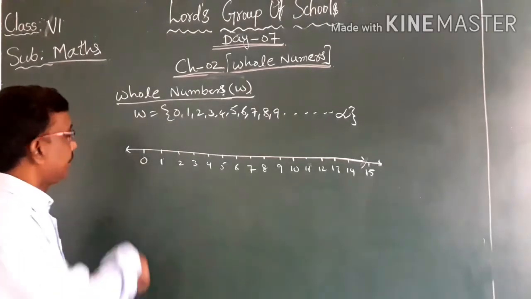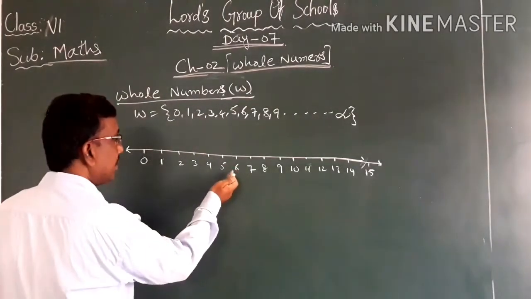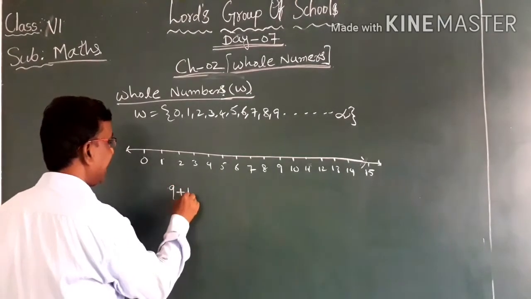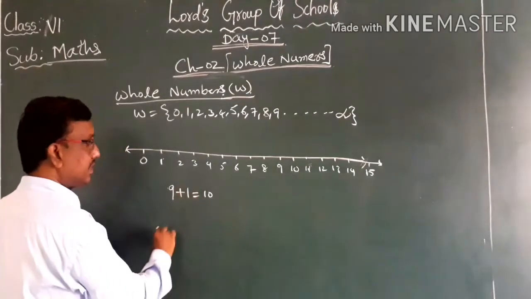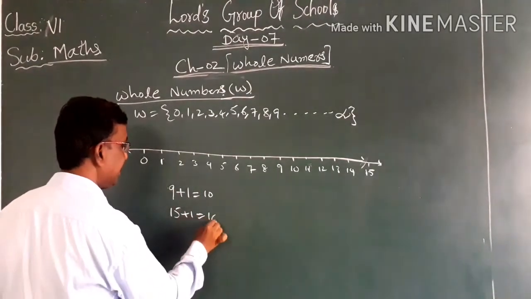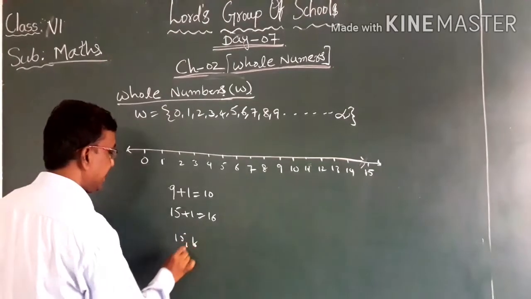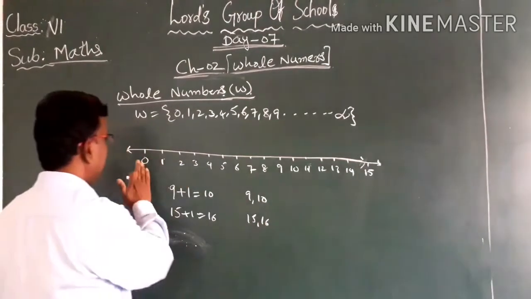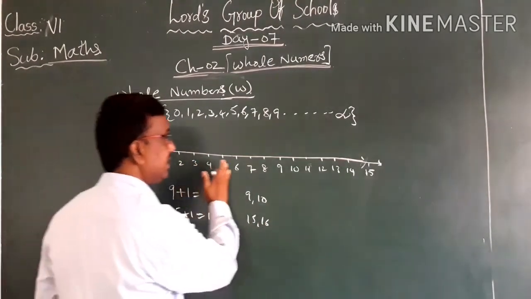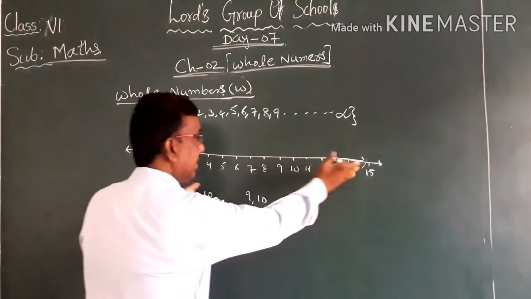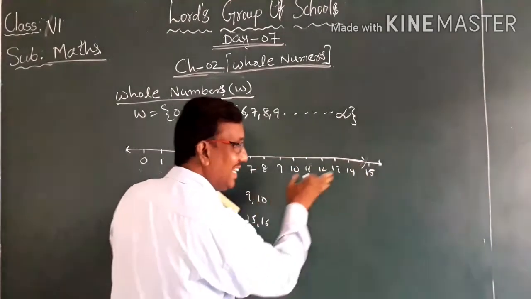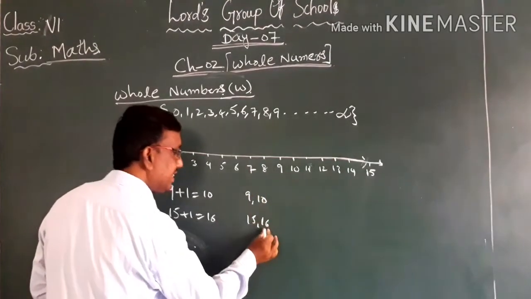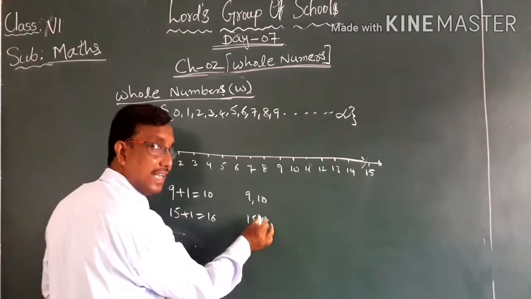For example, if you want to find the successor of 9, you can find 9 plus 1, that is 10. Successor of 15, 15 plus 1, that is 16. When you compare 9 and 10, or 15 and 16, see 0, 1, 2, 3, 4, 5, 6, it is going on. If you are going towards the right side of the numbers, the value will be increasing. When you compare 9 and 10, 10 is bigger than 9, and 16 is bigger than 15.